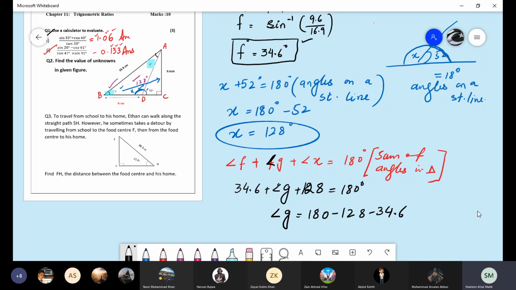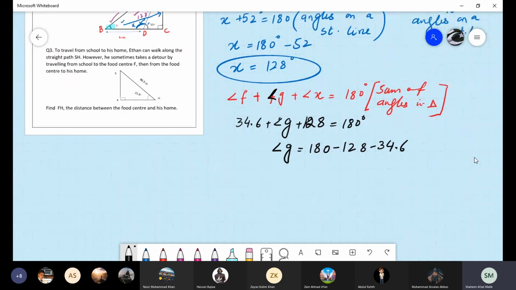Just subtract all these values and tell me the answer for angle G. Yes, boys, what's the answer for angle G? 17.4 degrees. This was the answer for angle G.